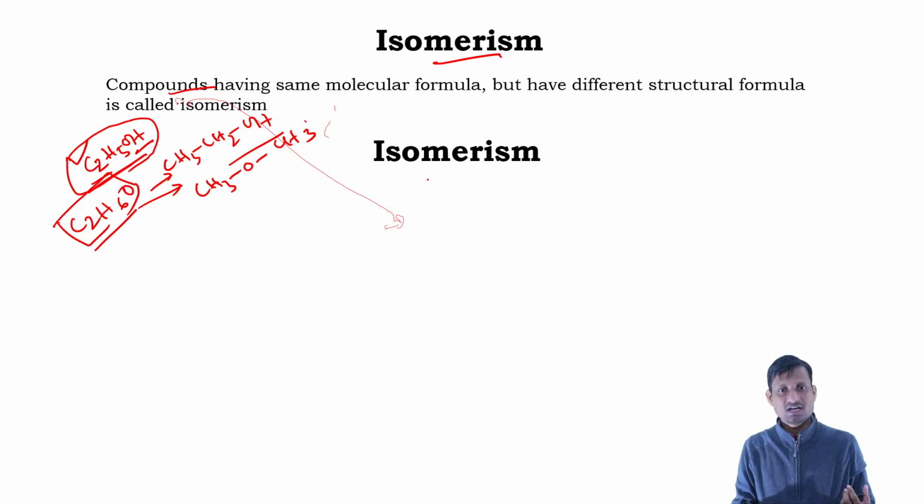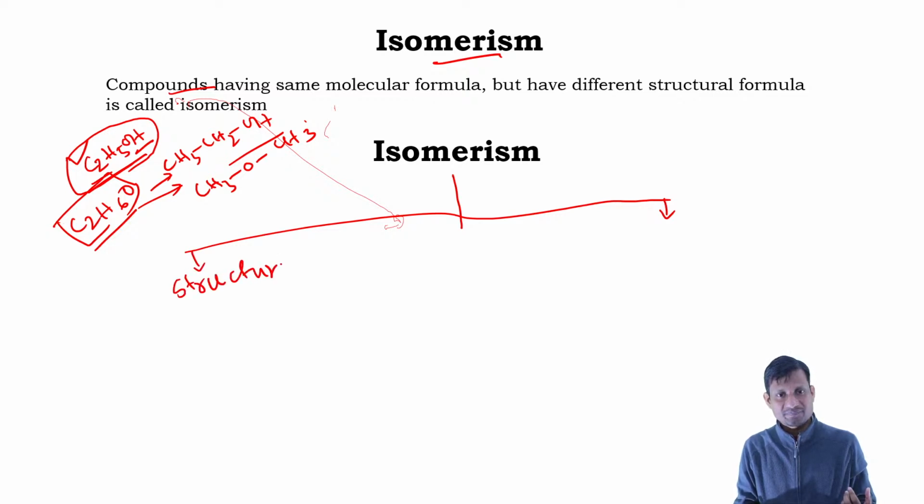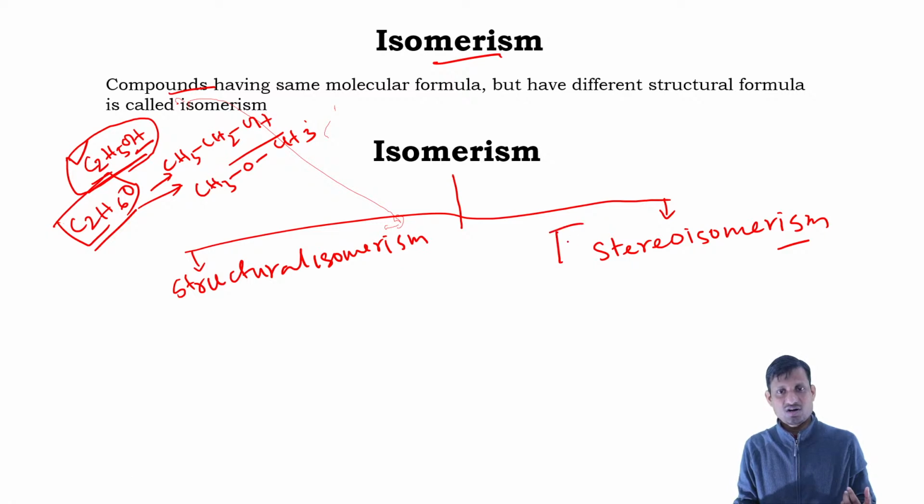Again, we learn about the various types of isomerism. We can divide isomerism into two parts: structural isomerism and stereoisomerism. Stereoisomerism is not in our syllabus, so we only have structural isomerism.